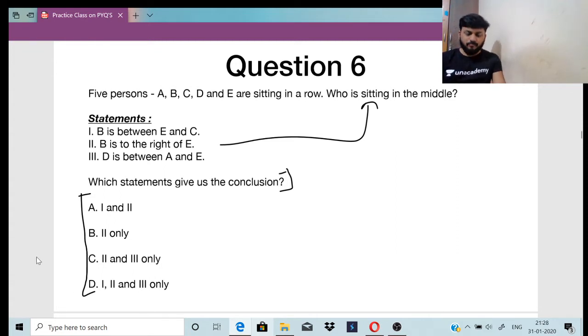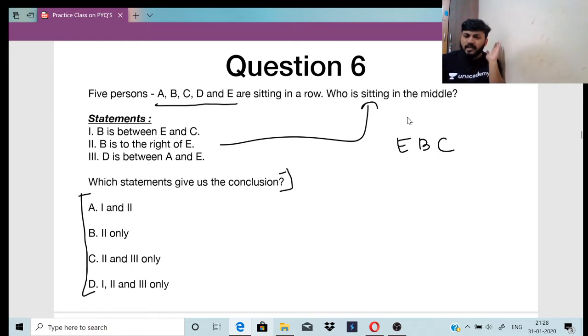Right? See guys, okay, let us solve this. How many people are sitting in the row A, B, C, D, E? B is between E and C, so it becomes E, B, C. B is in the middle of E and C. B is to the right of E.